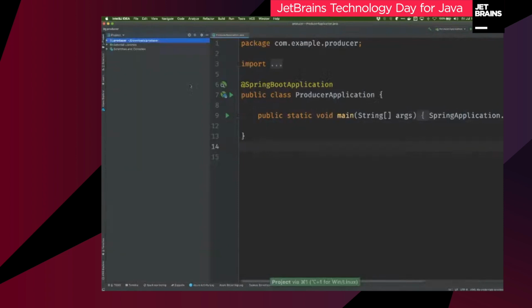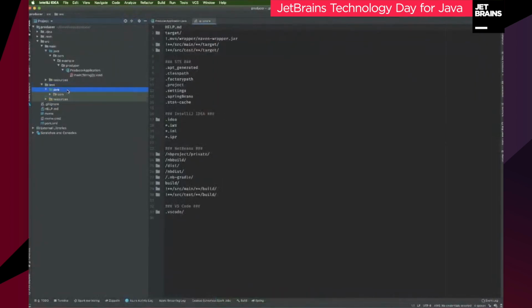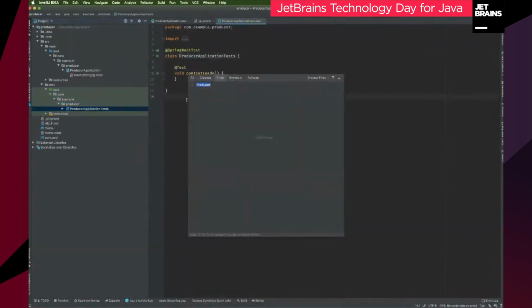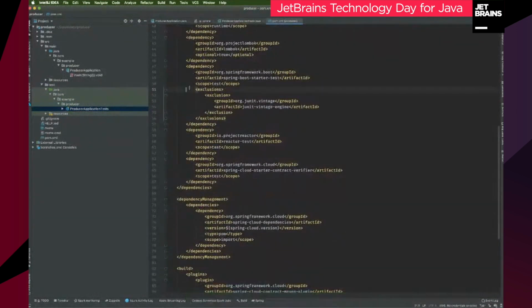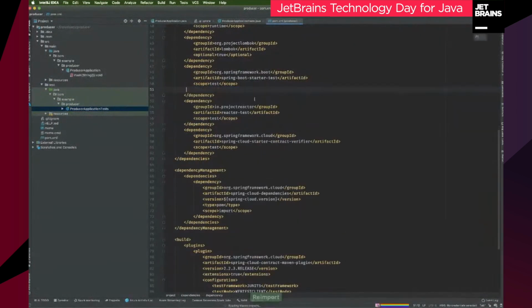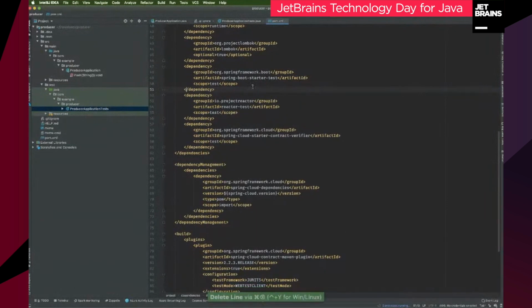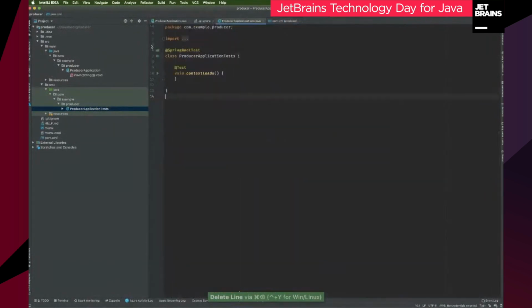All right, so public static void main. We're going to go to the test code here, and we've got a test class. This is one of the nice things about Spring Boot applications: you get a generated stub test class, right? And that's nice. But the test class is actually not a great test for what we're trying to do.